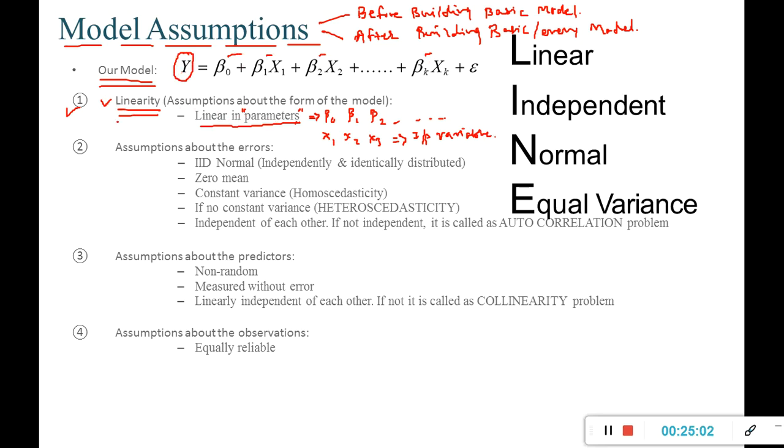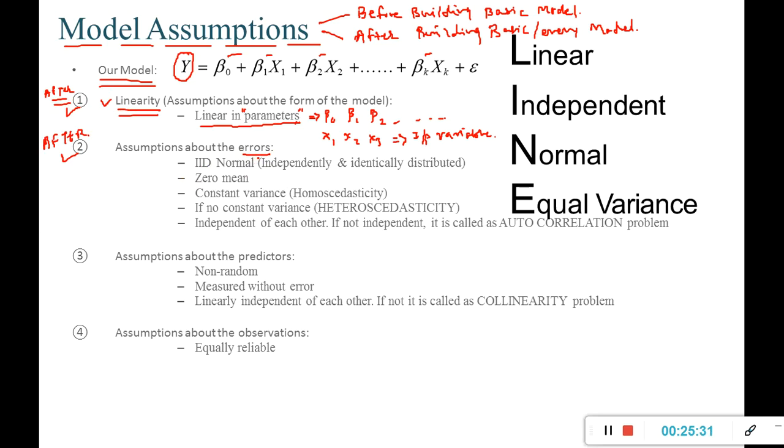Secondly, assumptions about the errors. This is again after building the model, because beta naught and beta 1 values I will get after building the model, and errors we are also going to get after building the model, right?